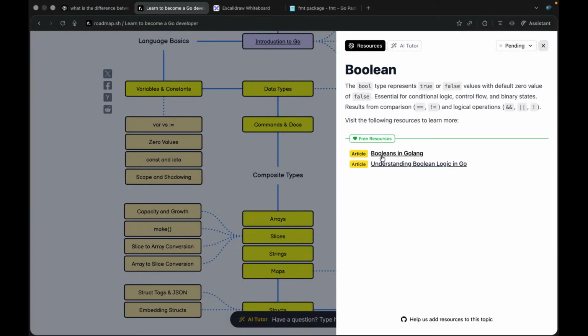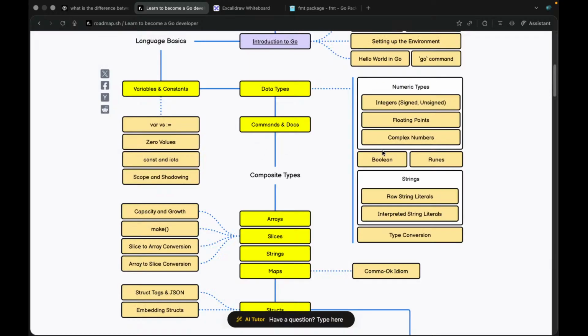Let's go to Boolean. Boolean type represents true, false, or values with different zero values. Okay, essentials for conditional logic, control flow and binary states. Okay, results from comparison and logical operators. Okay, great. I guess this definition was sufficient to explain what the types of booleans are.